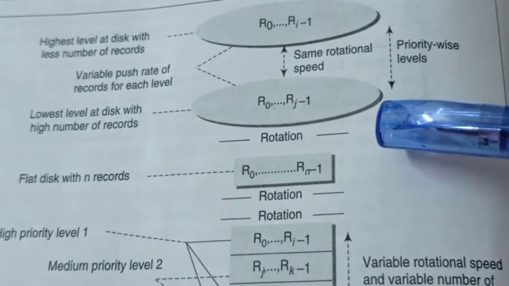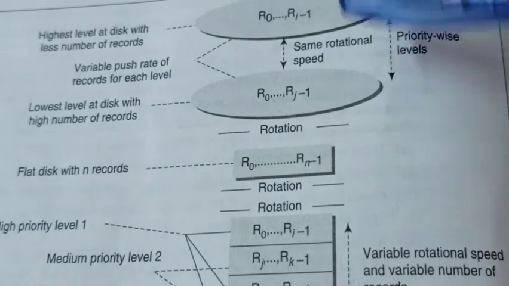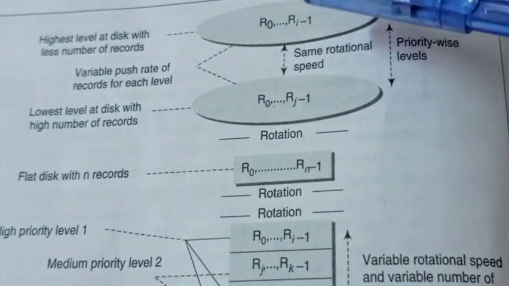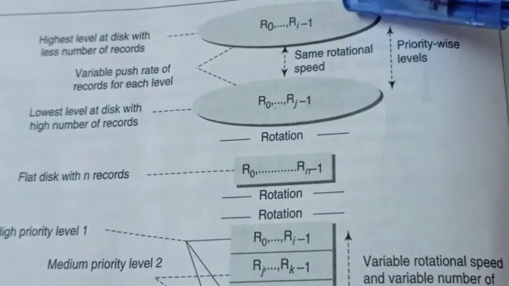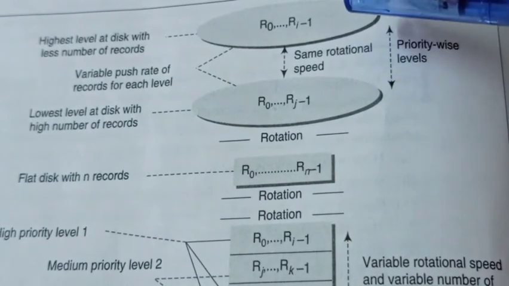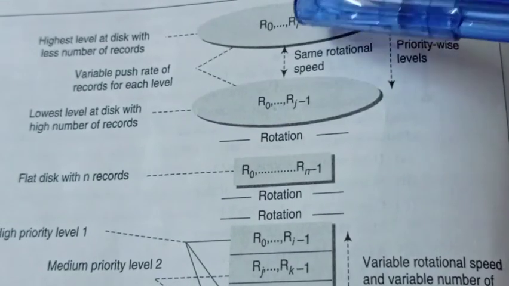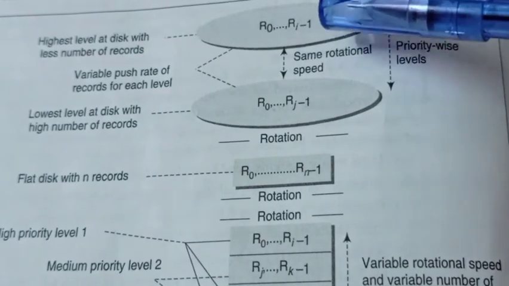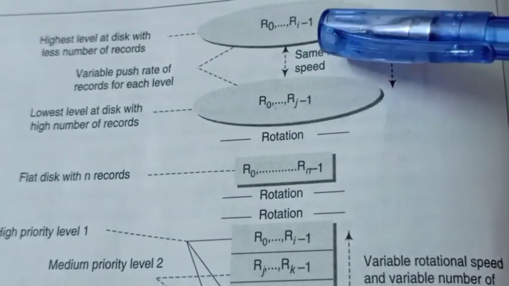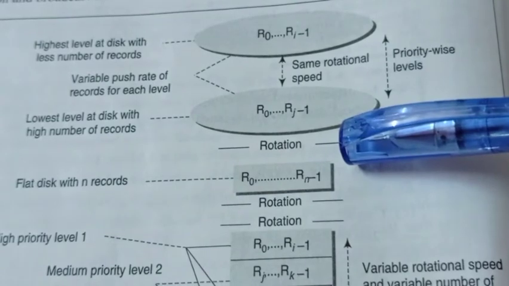Here bandwidth is equal to 1 by ts. That's why the levels are priority-wise: fewer records here, more records here. Suppose the highest disk contains 10 records, then the next level contains 9 or 8 records, and likewise the records increase. If this level contains 9 records, then the next contains 10, 11, 12, and the number of records keeps increasing as we come from the upper to the lower level.